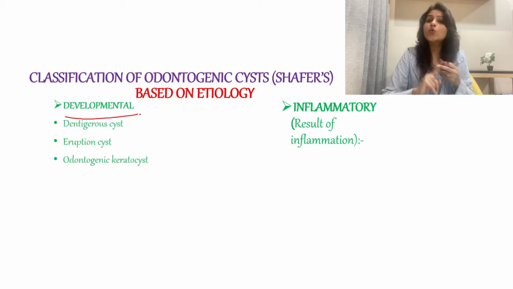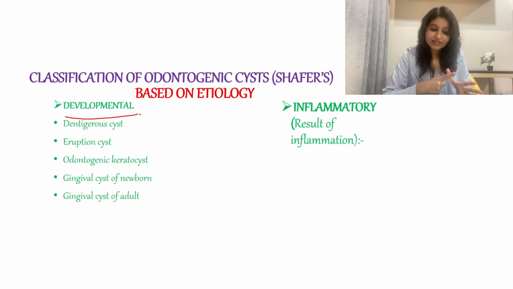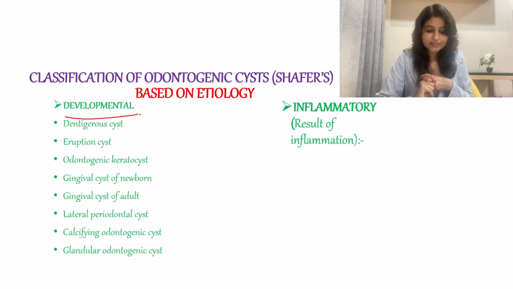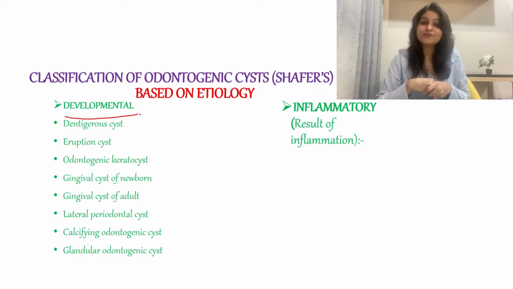eruption cyst, OKC, gingival cyst of newborn, gingival cyst of adult, lateral periodontal cyst, calcifying odontogenic cyst, and glandular odontogenic cyst. So it's a little difficult to remember so many classifications, but what we can do is, there are 8 names in this developmental.